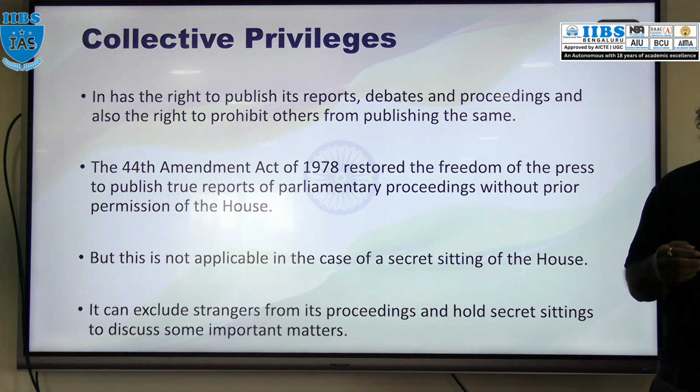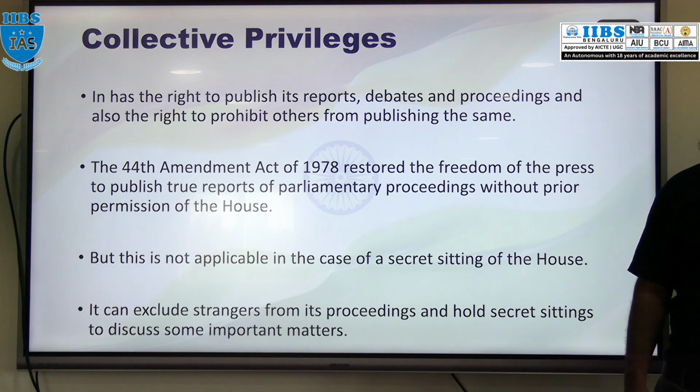Okay, so till now in Parliament we discussed Lok Sabha and Rajya Sabha, the qualification to become a member of Lok Sabha or Rajya Sabha, and disqualification. We also discussed the anti-defection law. Then we discussed the presiding officers: the Speaker of Lok Sabha and the Chairman of Rajya Sabha.